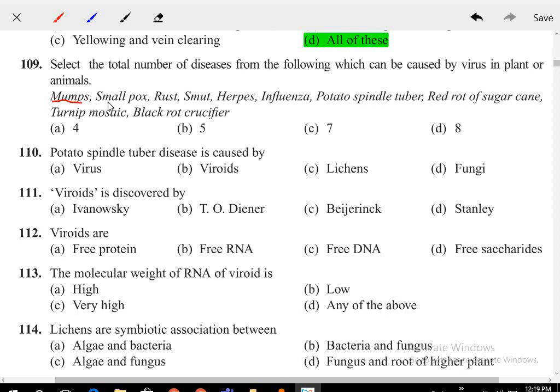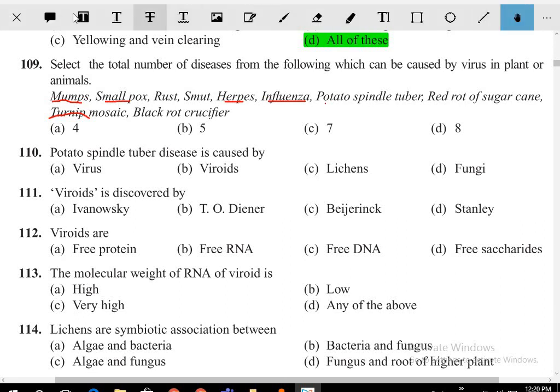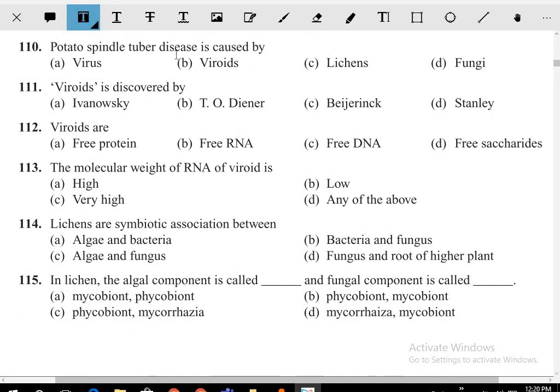Mumps, smallpox, herpes, influenza, turnip mosaic, black rot. So 1, 2, 3, 4, 5. The answer is 5. Okay, potato spindle tuber disease is caused by the viroid.